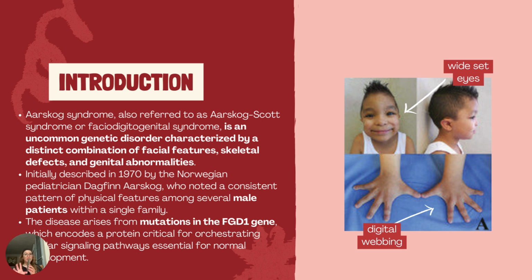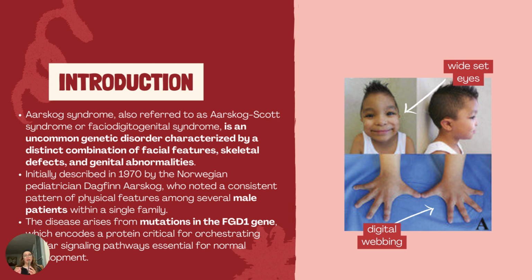In the picture on the right, you can see the very distinct wide-set eyes as well as webbing of the hands. Aarskog was first described in 1970 by the Norwegian pediatrician Dagfinn Aarskog, who noted a consistent pattern of physical features among several male patients within a single family.